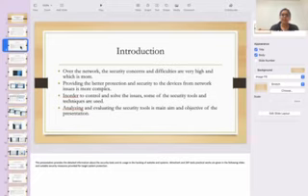Over the network, security concerns and difficulties are rising, and providing better protection and security to the devices from network issues is more complex. So in order to control all these issues, some security tools and techniques are used. Analyzing and evaluating the security tools is the main aim and objective of the presentation.